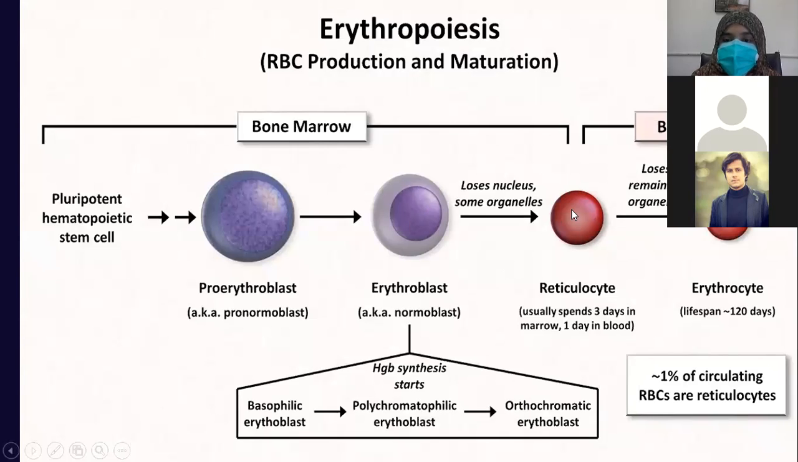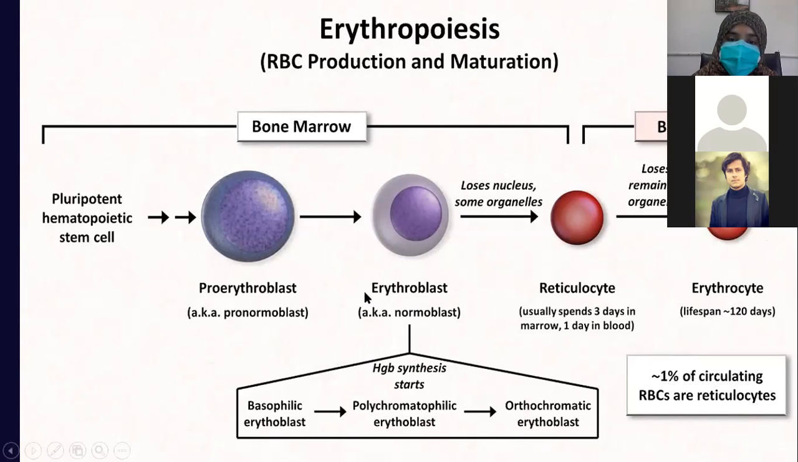So reticulocyte spends 3 to 4 days inside the marrow and then 1 day in the blood. It is released into the blood after 3 to 4 days of its production, where it matures by taking another 1 day. So reticulocytes move into the blood for 1 day and then they become mature erythrocytes.